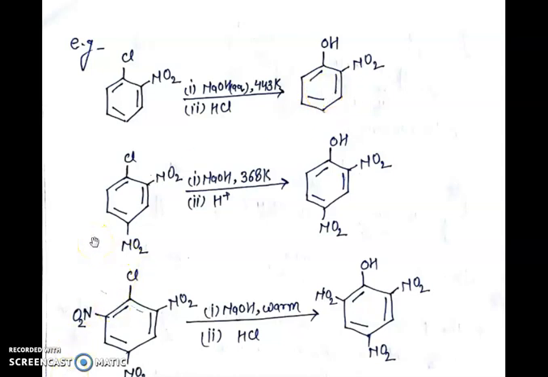In the second example, when NO2 group is connected at both ortho and para position, that is 2,4-dinitrochlorobenzene reacts with aqueous solution of sodium hydroxide at a temperature of 368 Kelvin followed by acidification to give 2,4-dinitrophenol.